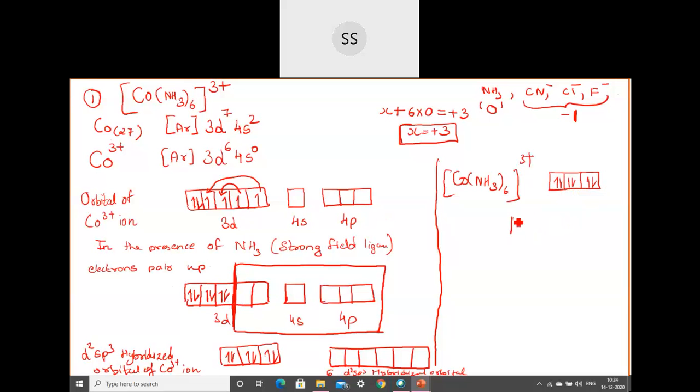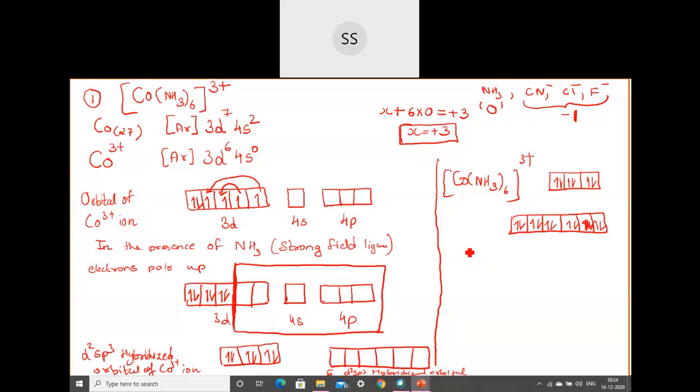And next after that we are having this orbital, that is the hybridized orbital. So like that 6 are there. In these 6 hybridized orbitals, you will distribute the pairs of electrons of the ligand. We are going to put 2 electrons, one pair of the ammonia ligand, in each. This is one ligand, second, third, fourth, fifth, and then the sixth one. So these hybridized orbitals are occupied by 6 ammonia ligands.